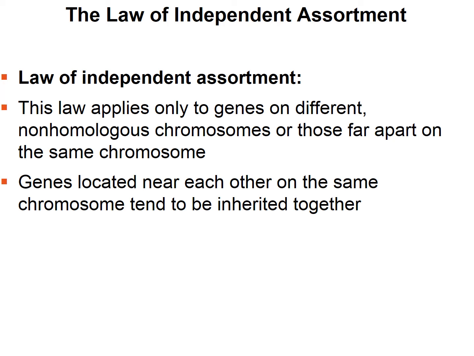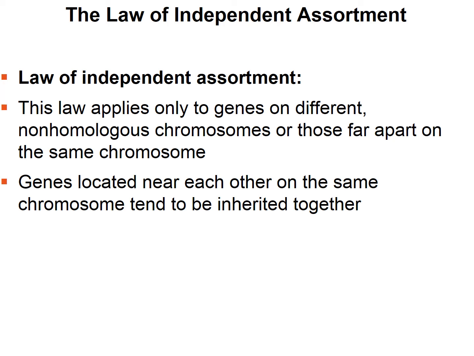Now, this holds for 2 different situations. For example, if the genes are on different non-homologous chromosomes, this will hold. If the flower color gene is on chromosome 1 and the plant height gene is on chromosome 2, they're going to assort independently. Where one goes doesn't affect where the other goes.